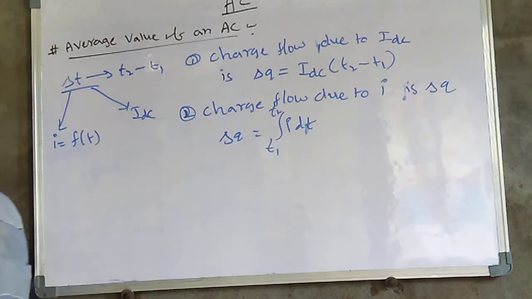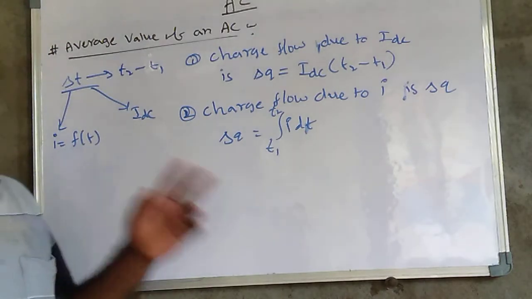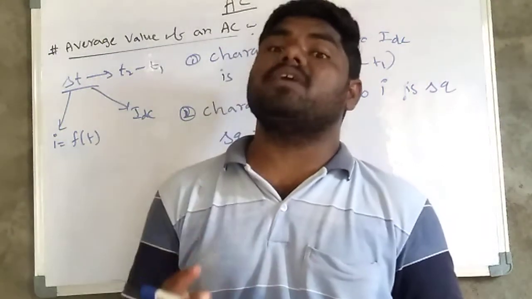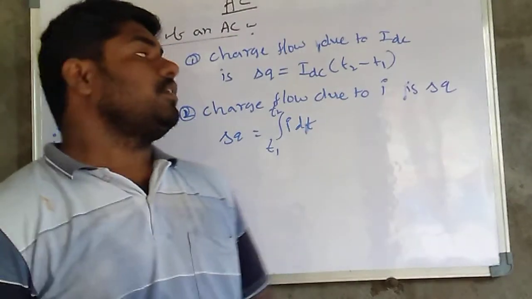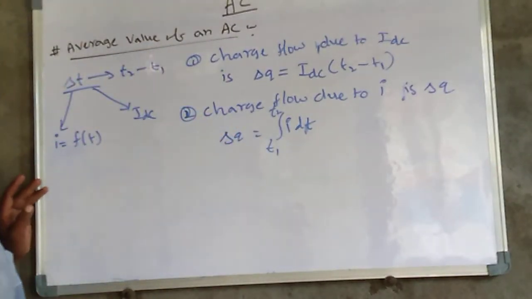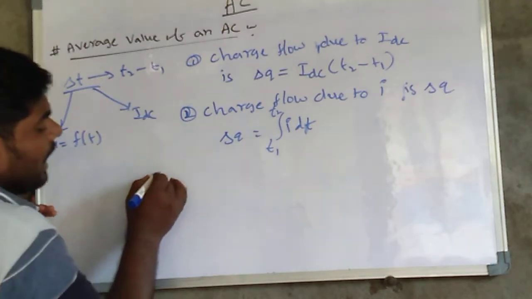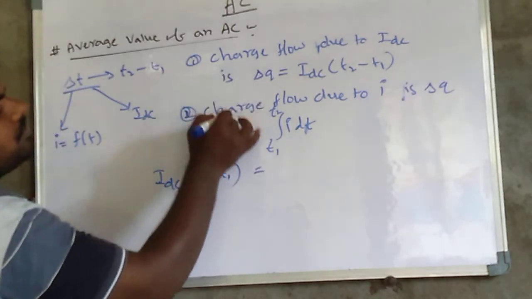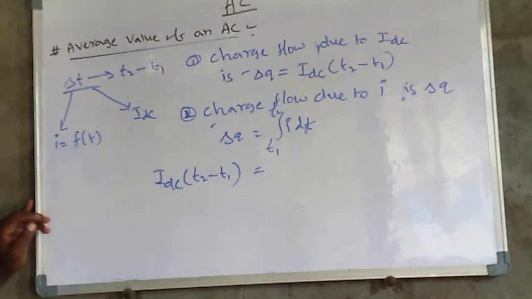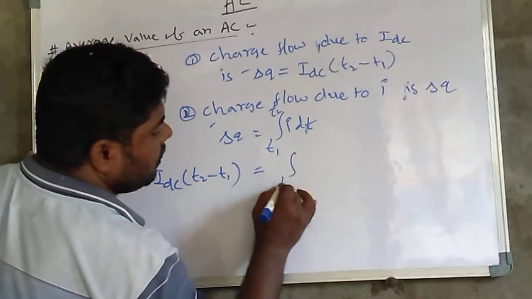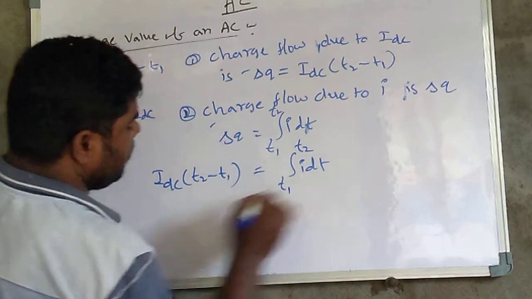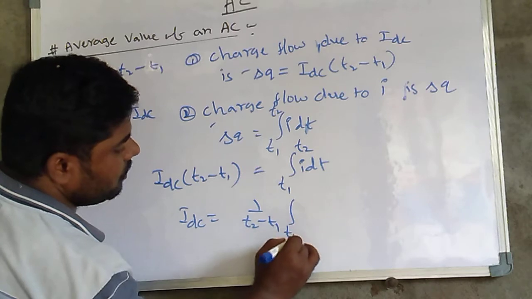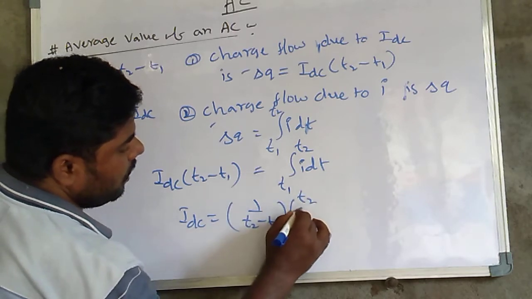The mean or average value of AC is equal to the DC value, so the two charges are the same. Equation 1 is equal to equation 2. So I DC into T2 minus T1 is equal to the integral of T1 to T2 of I into dt. So I DC is equal to 1 by T2 minus T1 into the integral of T1 to T2 of I into dt.